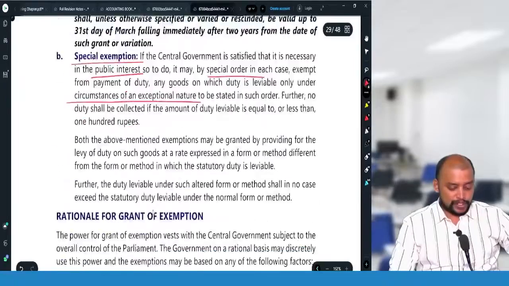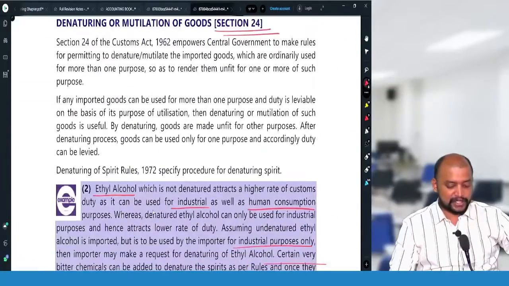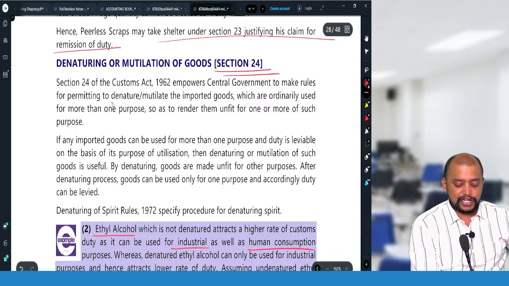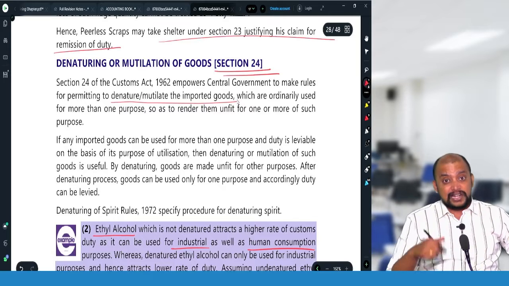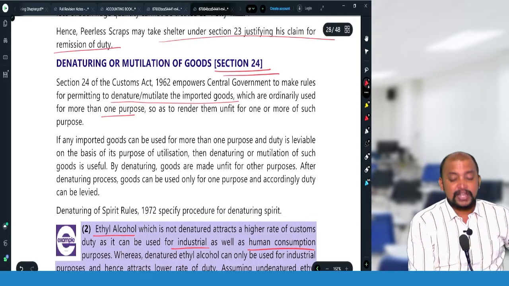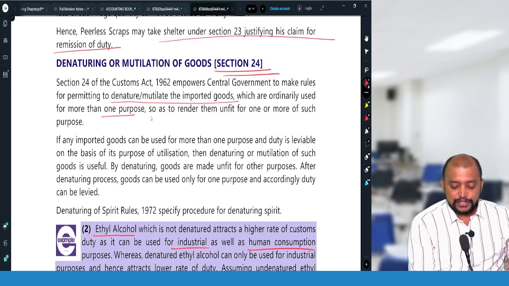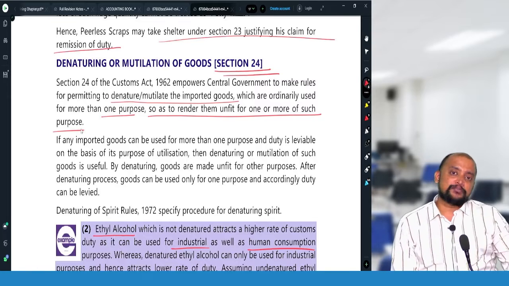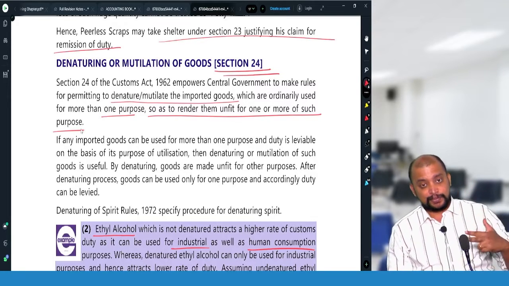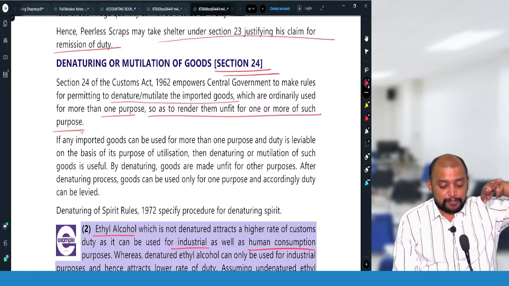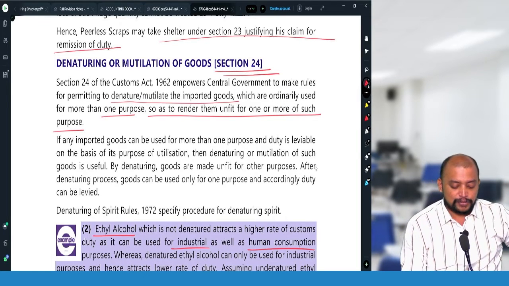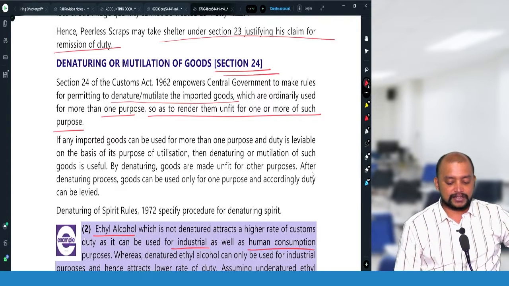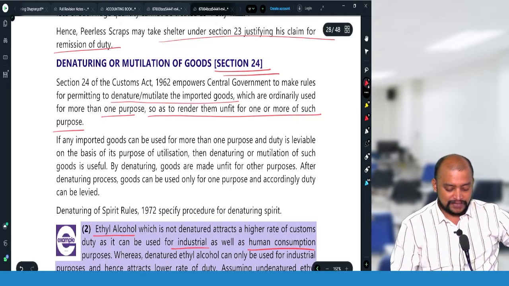Section 24 gives the power to government to make rules to denature or mutilate imported goods which are ordinarily used for more than one purpose, so as to make them unfit for one or more such purposes. If the goods are imported and capable of being used for more than one purpose, duty is leviable on the basis of purpose of utilization; then denaturing or mutilation makes them unfit for the other purpose. So this part we need to write.